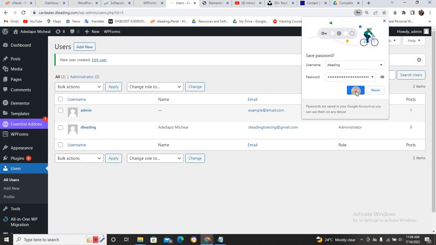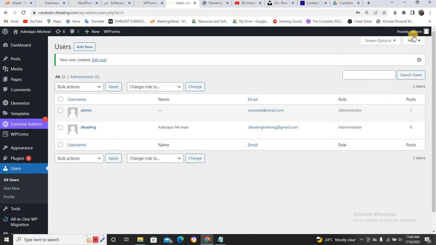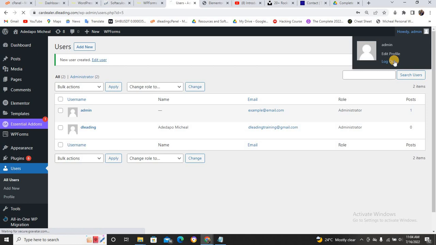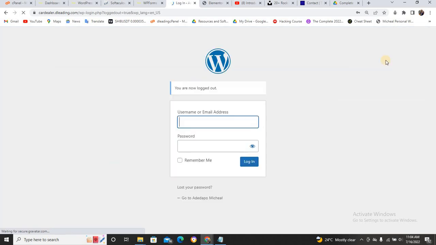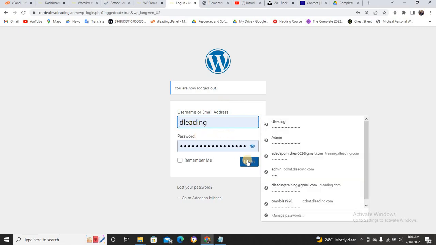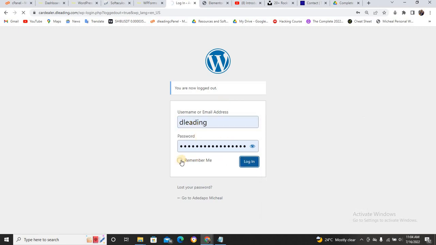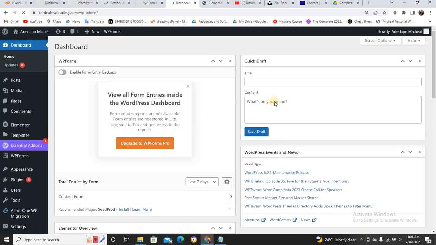Now click on save. Now I want to log out this user, and I want to log in now as this particular user. And click on remember me. Can you see now that I've logged in? Now I've logged in.